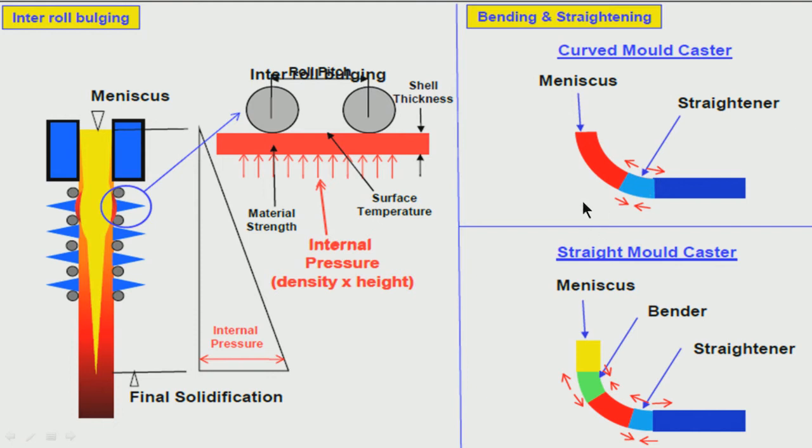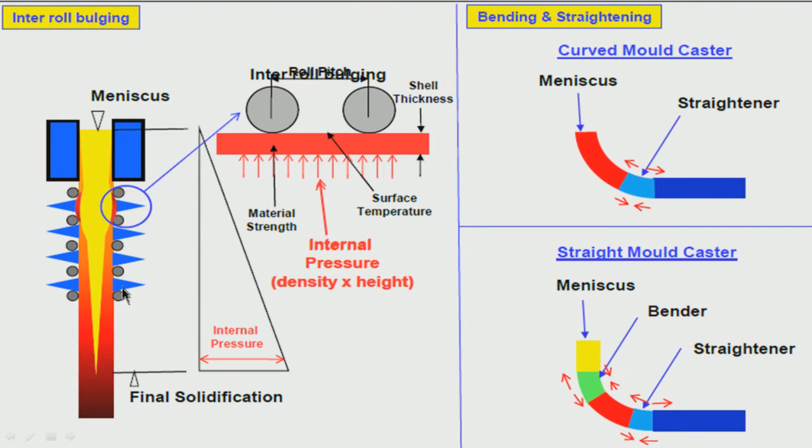Yeah. So, now this I had discussed earlier, that there can be two types of mold. This I discussed with respect to the distribution of the inclusions in mold, but here try to understand what is happening. If you have a straight mold, the mold has to be first bent and then it has to be again straightened to make it. Here it is vertical, finally you want this solid shell should become horizontal.